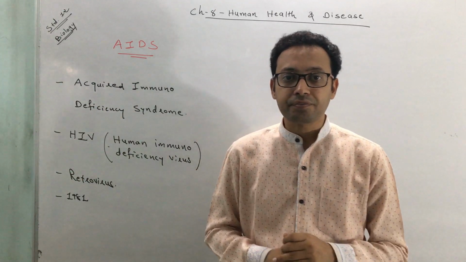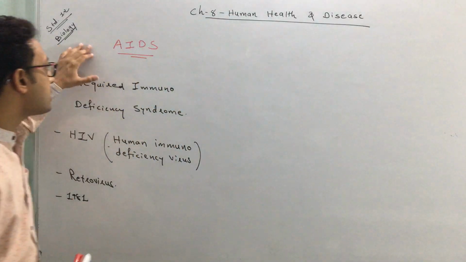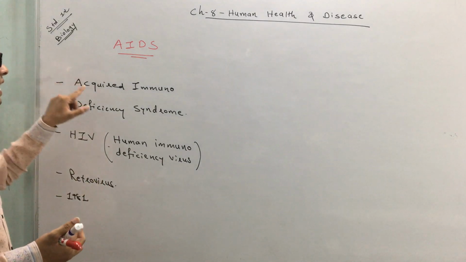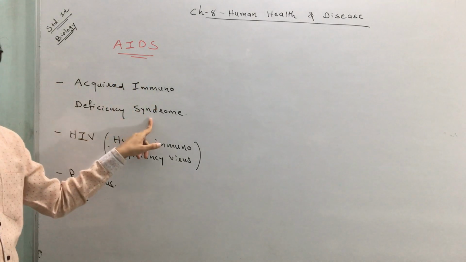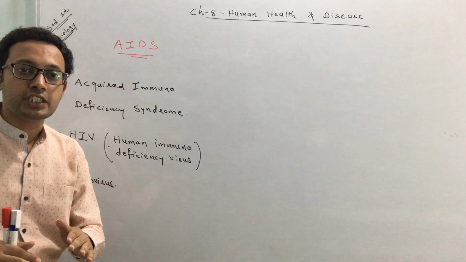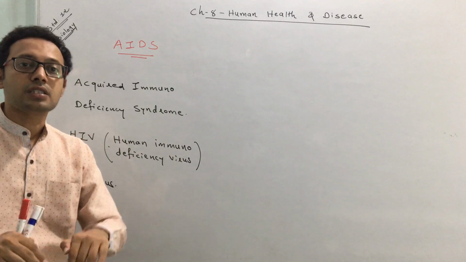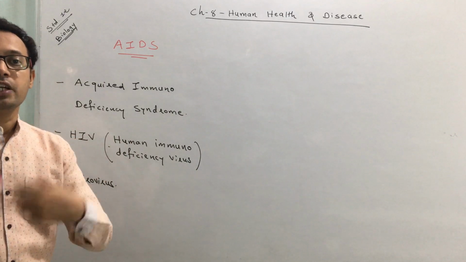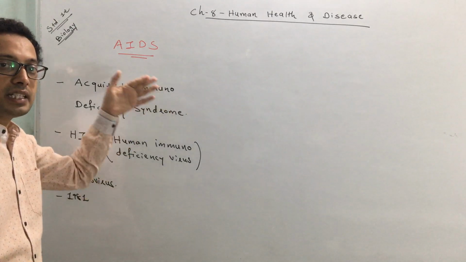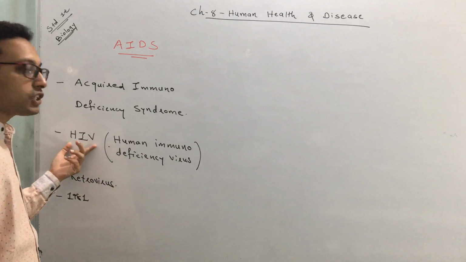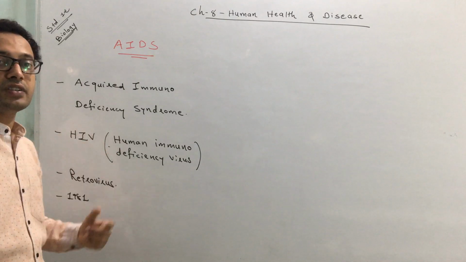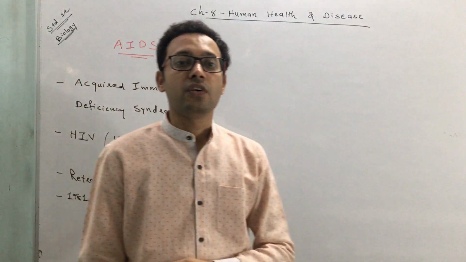I again repeat, what is AIDS? AIDS is a disease, or a collection of syndromes, called acquired immunodeficiency syndrome. The name itself suggests immunodeficiency, which means in this disorder the immune system works less, so your body doesn't remain protected from certain other infections. Here the immune system gets decreased. It is caused by a retrovirus. The name of the virus is HIV, human immunodeficiency virus, which is responsible for it.